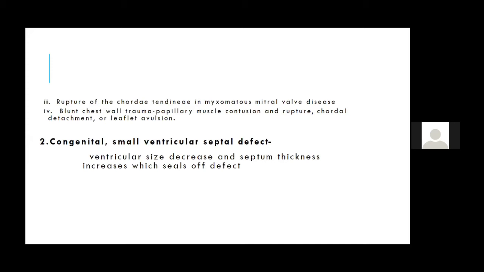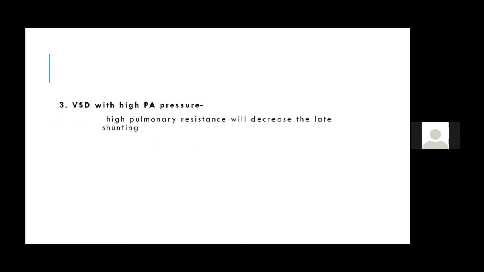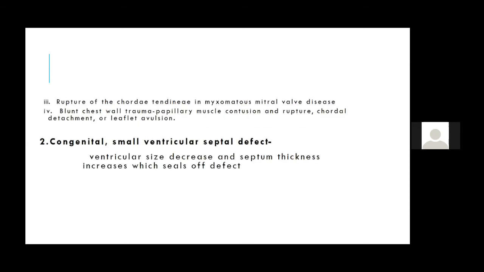Now, the next murmur I told you about is the ventricular septal defect murmur, which can be early systolic. In a muscular VSD, you get an early systolic murmur because the muscular septum closes the ventricular septal defect, whereas in a perimembranous VSD, it is the perimembranous septal aneurysm which closes the VSD, and that is why you get only an early systolic murmur.